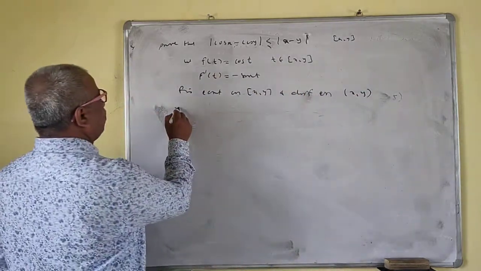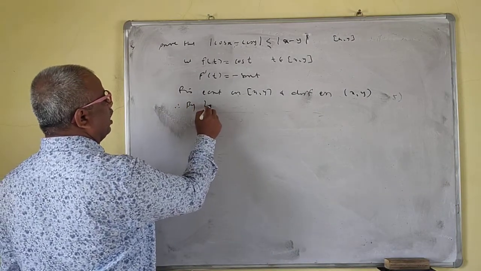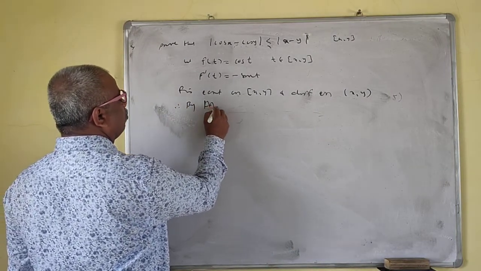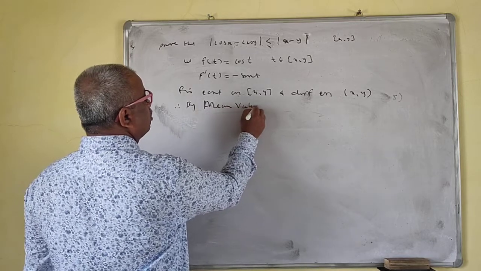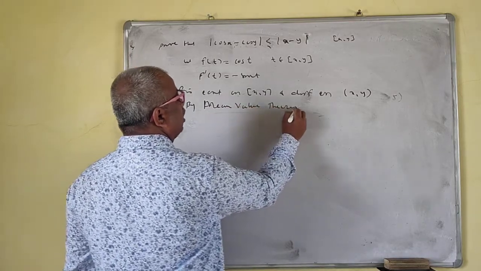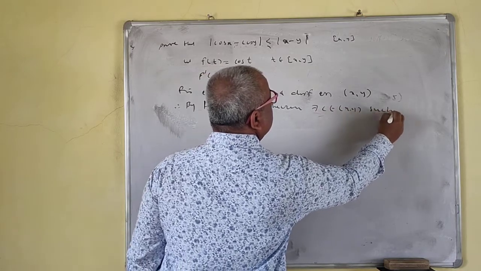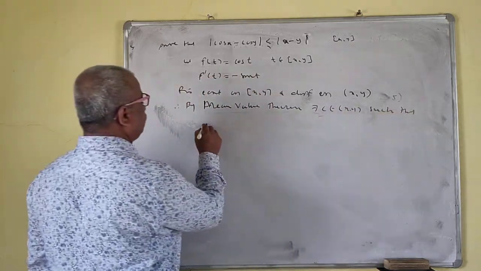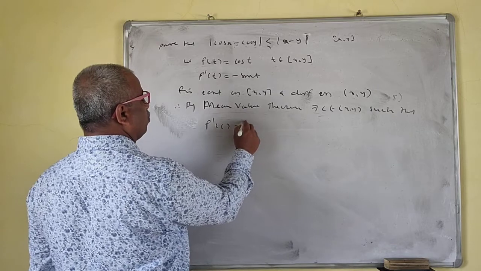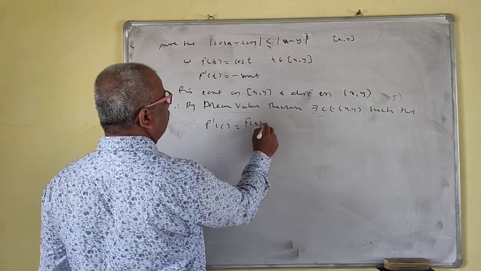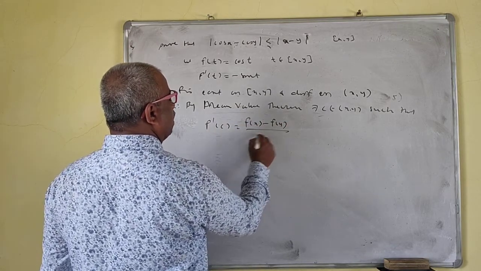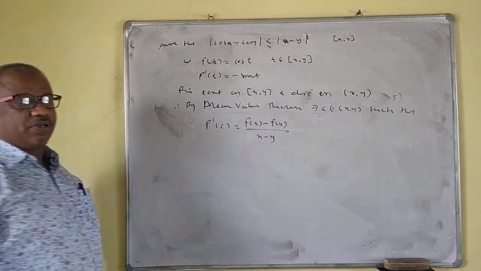So therefore by Lagrange's mean value theorem, there exists c belongs to open interval xy such that f prime c is equal to f of x minus f of y upon, I will write x minus y, no problem for this.